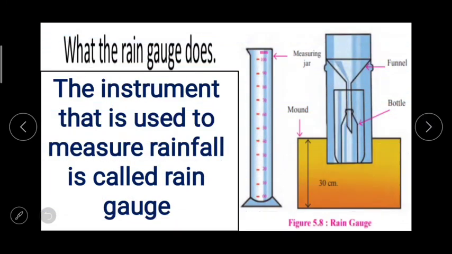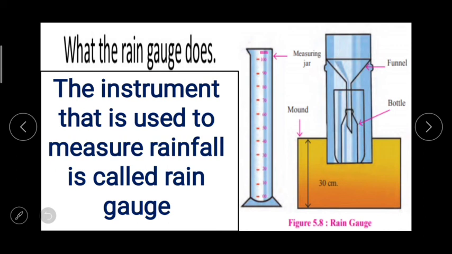Rain gauge. What does the rain gauge do, or what is the use of rain gauge? The instrument that is used to measure rainfall is called rain gauge. Very simple definition and very easy to understand. Just as we use different things to measure and weigh different things, similarly if we have to measure rain, then we use an instrument and that instrument is called rain gauge.